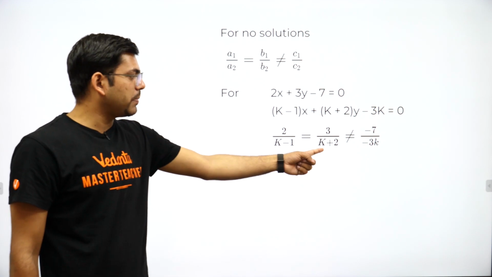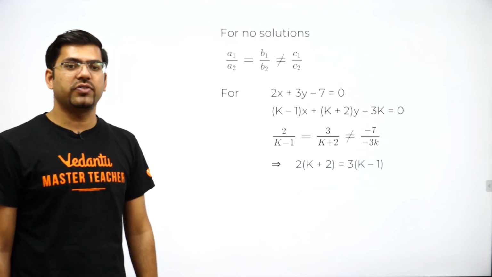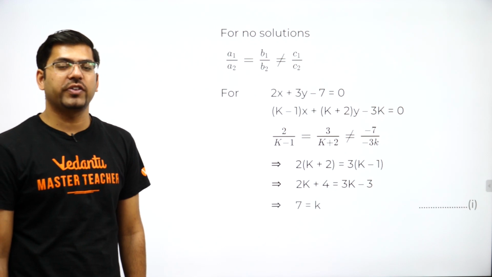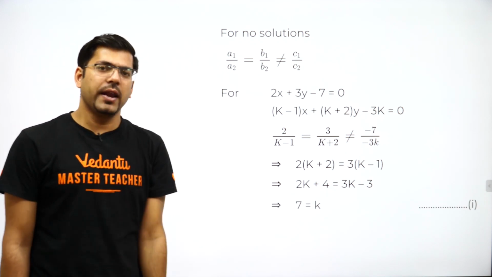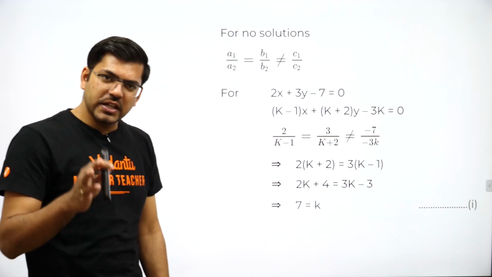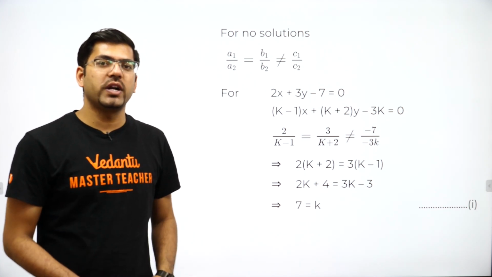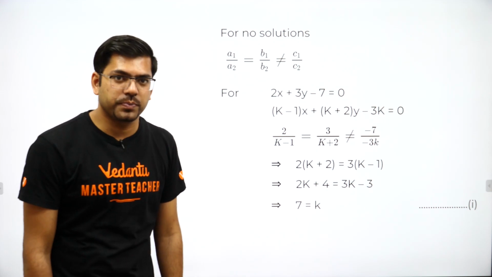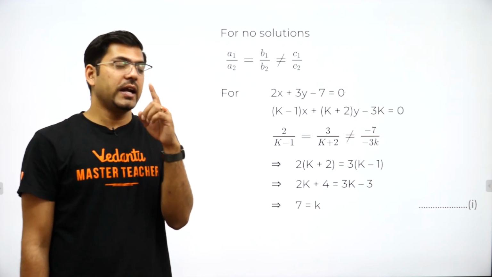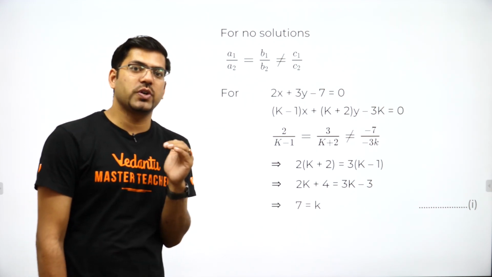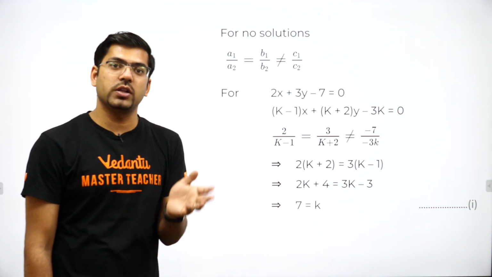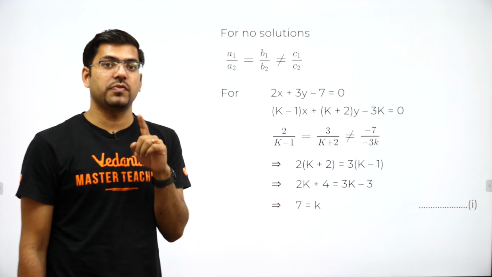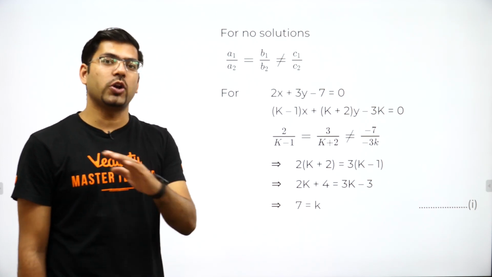Now we will do the cross multiplication, 2 into k plus 2 and 3 into k minus 1, and thereafter solving for k, and we will be getting the value of k equal to 7 from the first part. Now I have seen copies of many students who just leave the answer here only, that for k equal to 7 we have got our value. But let me tell you, it is right for some situations, but it is not right for all the situations.